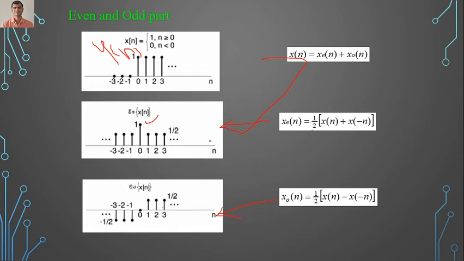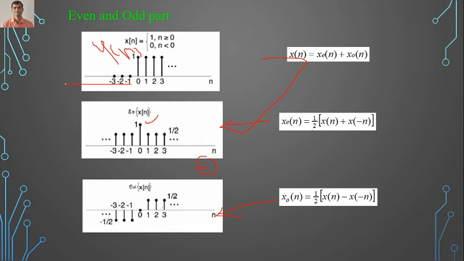Now when you add both the signals, the even part and the odd part, we get the original signal x of n. See, 1 by 2 and 1 by 2. See here, what is the amplitude? At 0 it is 1, here at 0 it is 1. So at 0 we get 1. At 1 it is 1 by 2, and at 1 it is 1 by 2. So 1 by 2 plus 1 by 2 becomes 1, and up to infinity it is 1 by 2. Now here a positive 1 by 2 amplitude is there, here a negative 1 by 2 amplitude is there. So it becomes 0. So we will get this as 0.